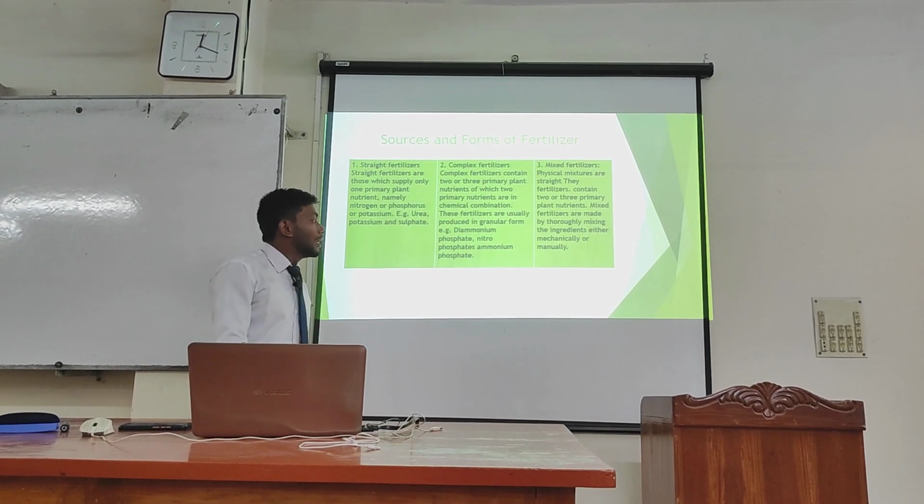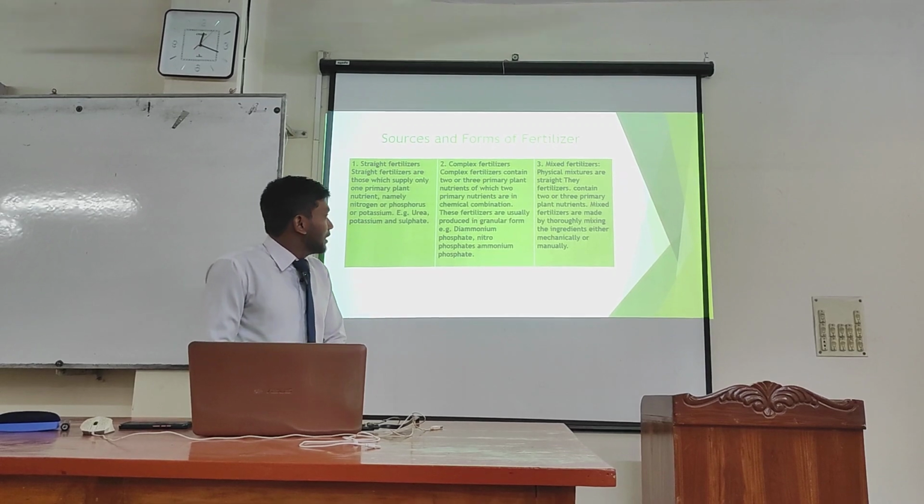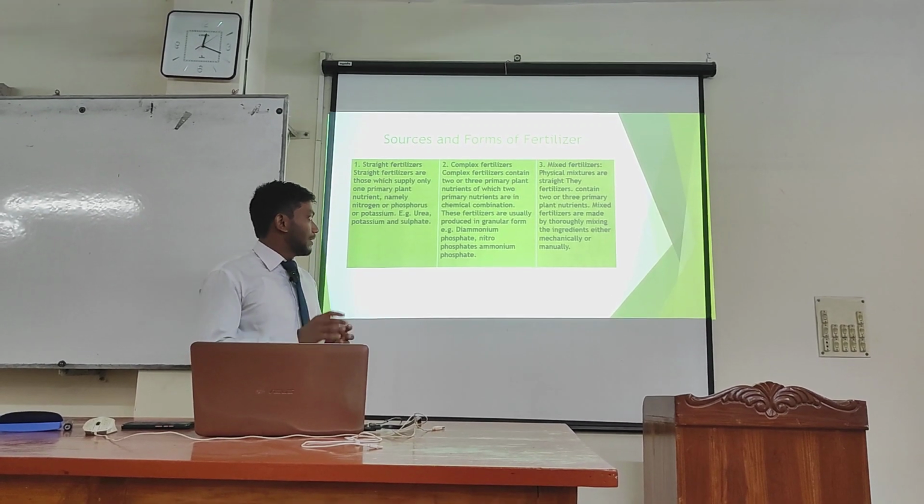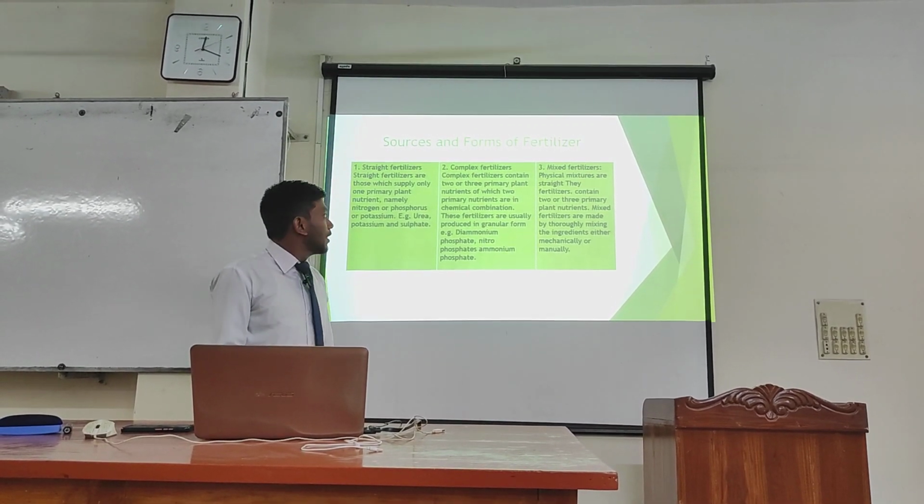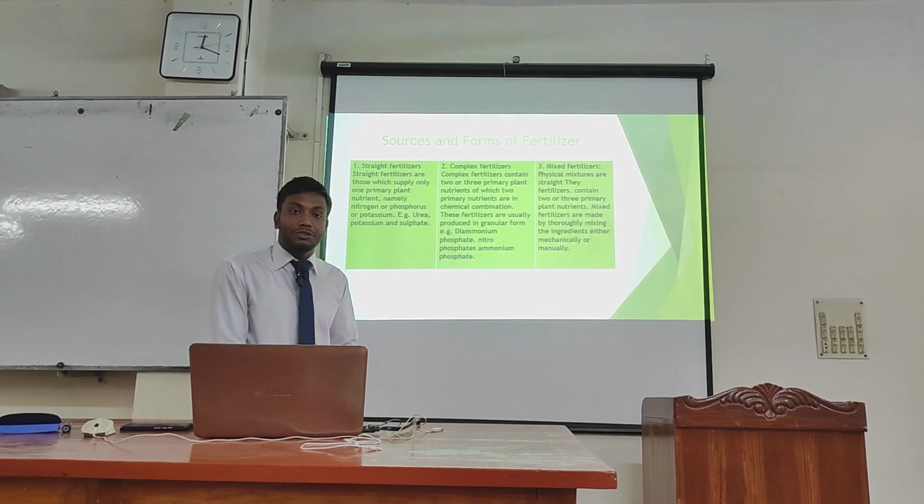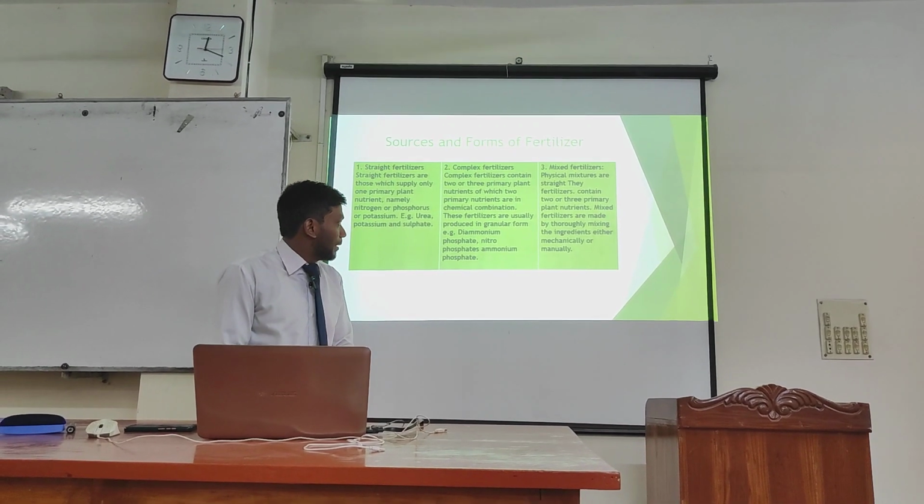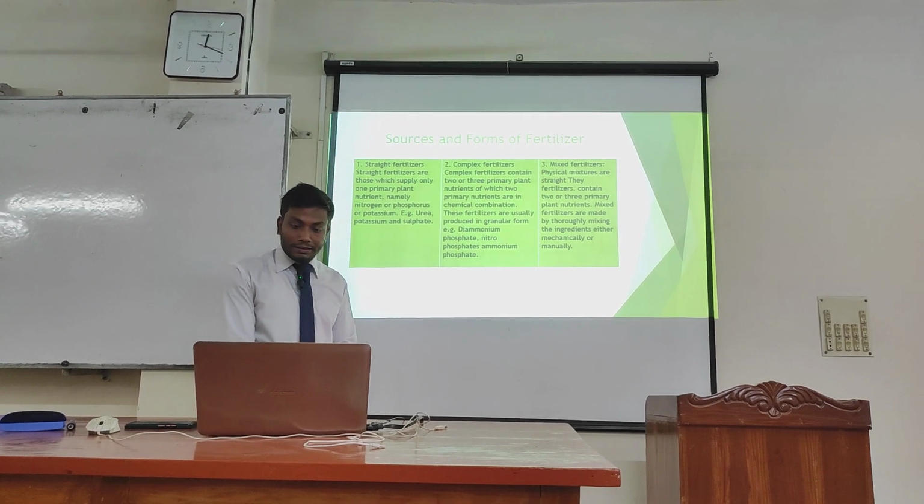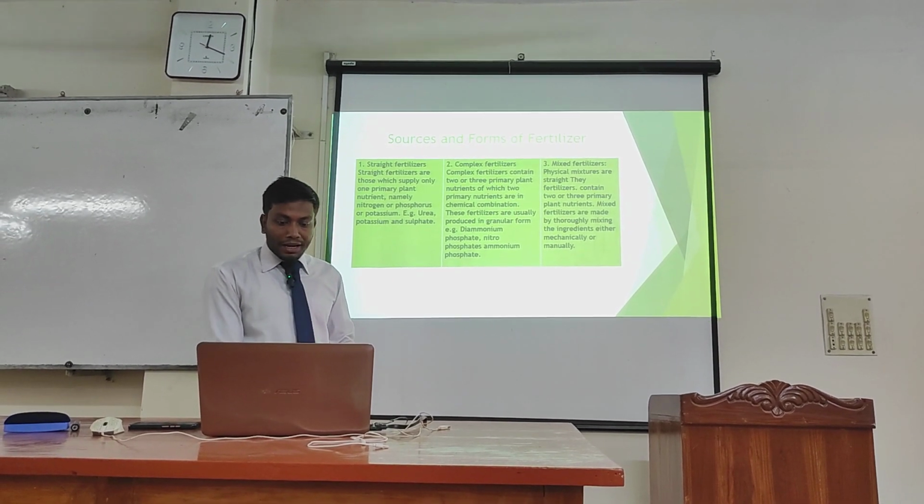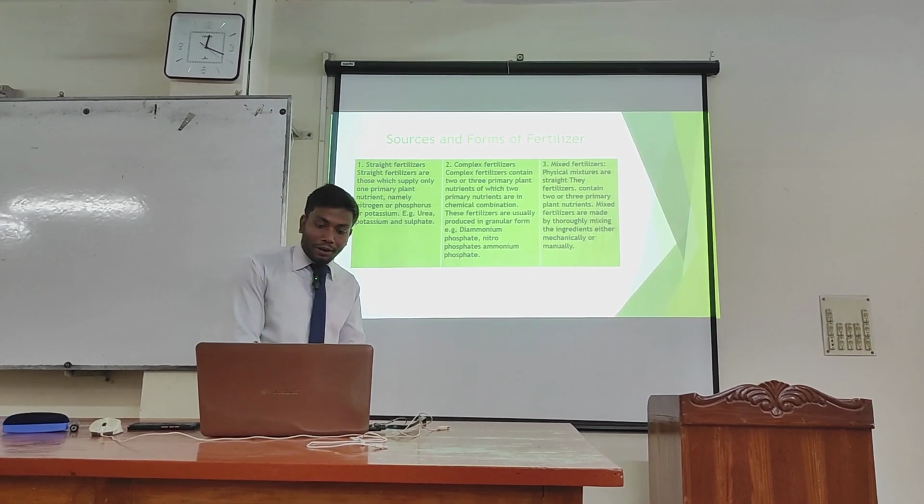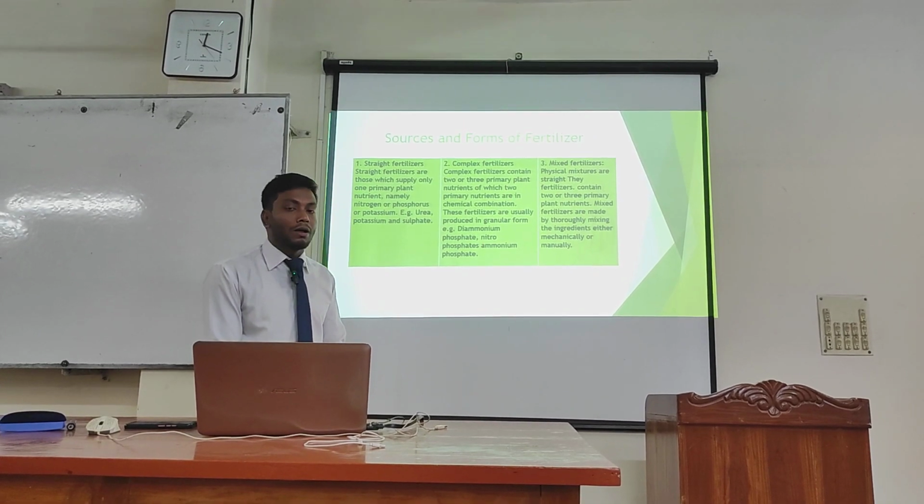And the third one is mixed fertilizers. Mixed fertilizers are basically physical mixtures of straight fertilizers containing two or three primary plant nutrients. Mixed fertilizers are made by thoroughly mixing the ingredients either mechanically or manually.